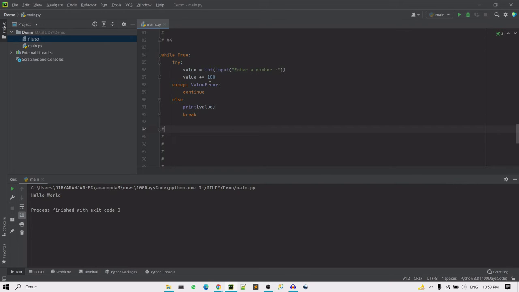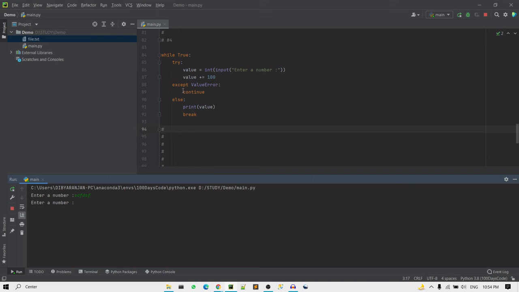So here I have tried to take a real life scenario that you might come across, right? Here I am trying to take an input from the user in the form of an integer, but in case the user provides a string value instead of an integer, the execution of the code will keep on running, right? So let's see how this happens. It's asking me for a number. Let's give any string value here.